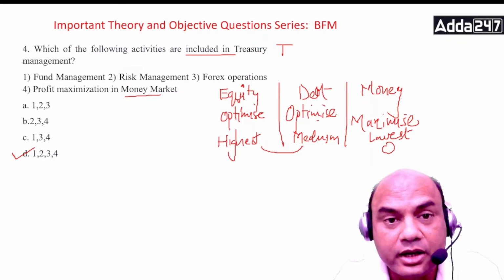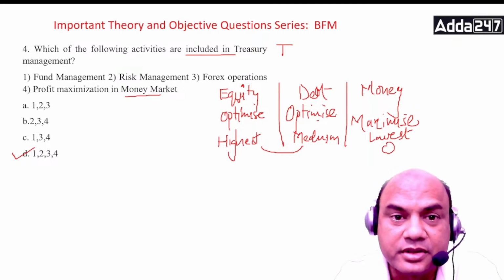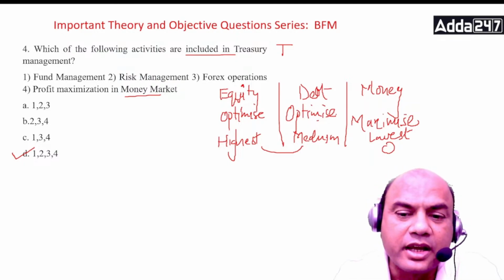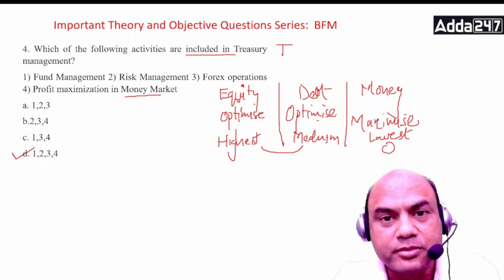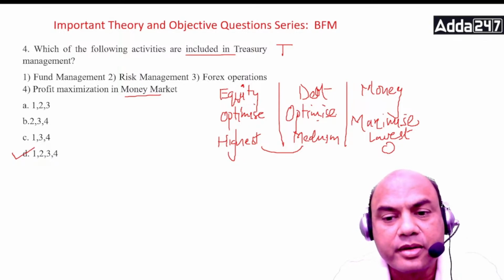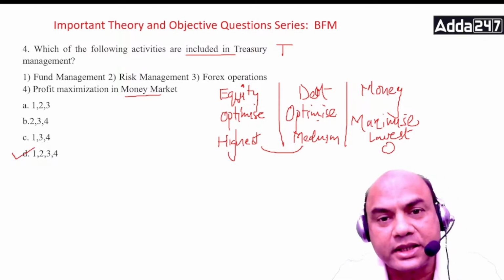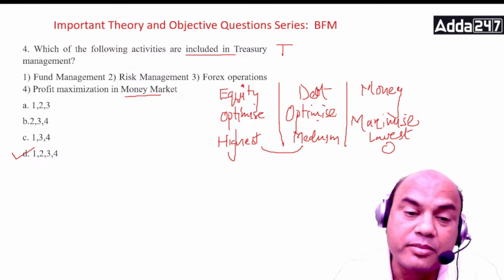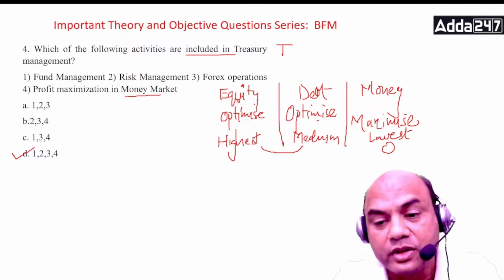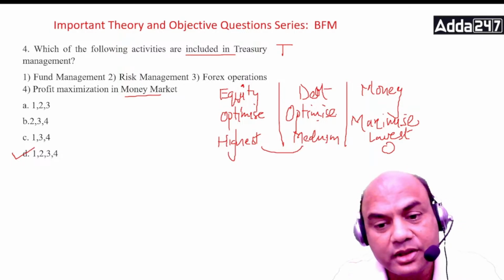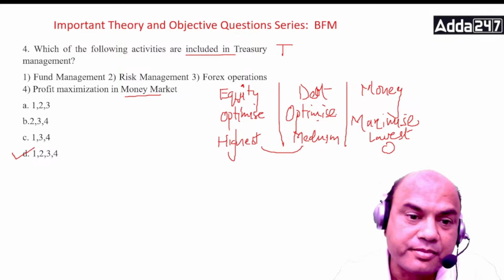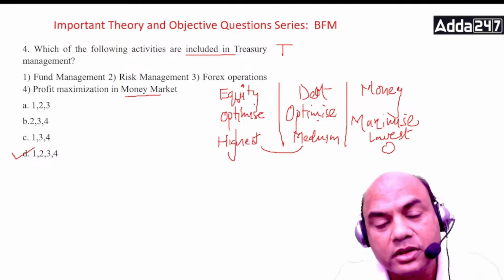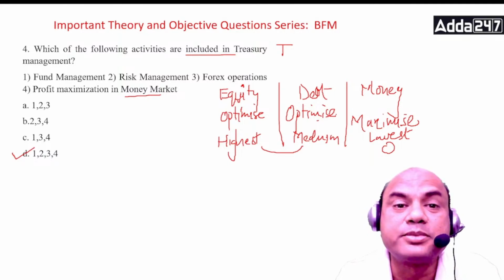Otherwise, you'll definitely face a market risk, because in equity and bonds you can face the market risk. In the money market, if you maximize the investment, your risk will be lower, but your returns will also be lower. That is the basic problem. Got it? So we always try to optimize all the three. We try to balance between them.